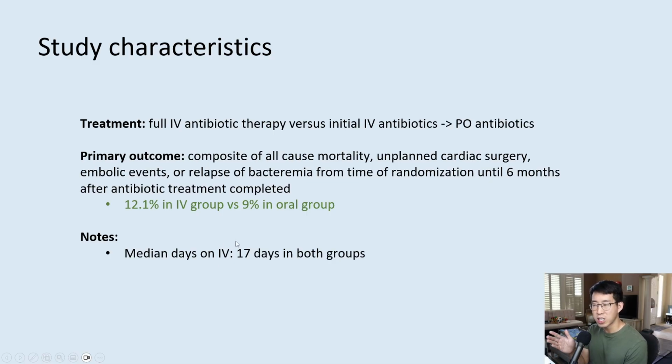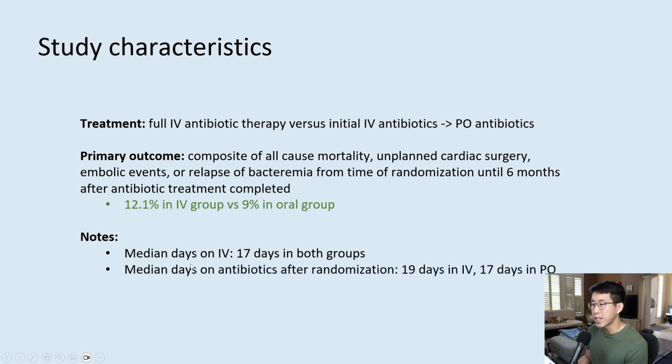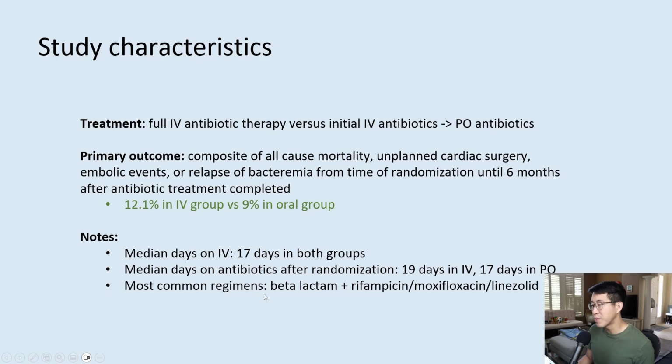So most of these patients still did about 2.5 weeks of IV therapy. But then after the 2.5 weeks, they continued to do an additional 19 days, versus the PO group, who was able to switch over to PO and completed a median of 17 days. And the most common regimens were a beta-lactam plus rifampicin or moxifloxacin or linezolid.